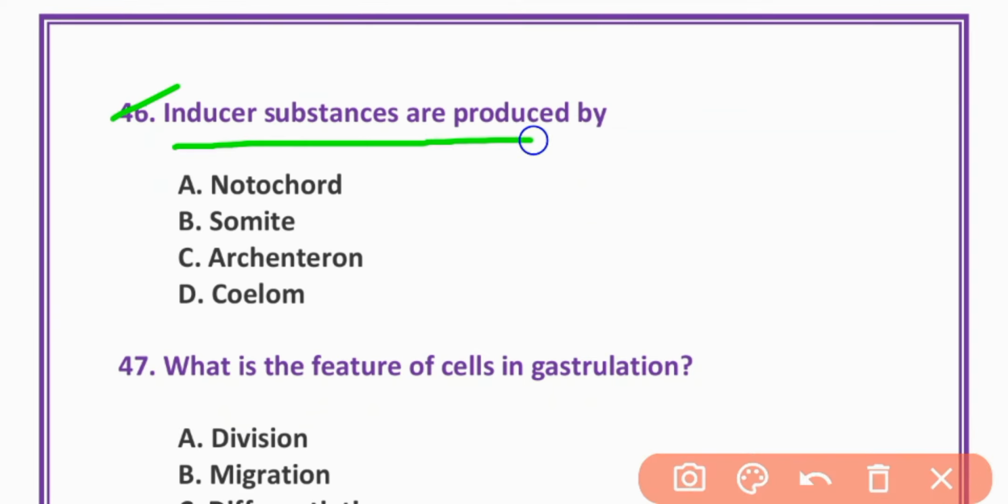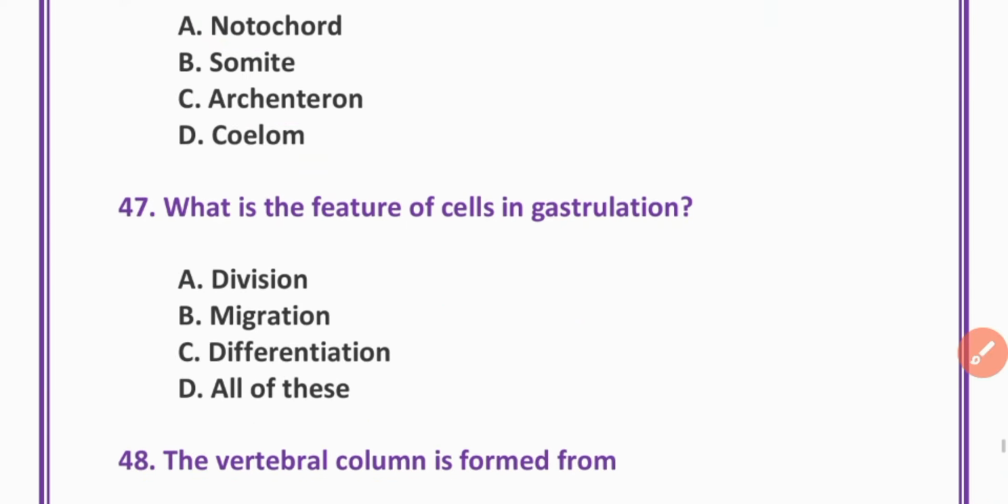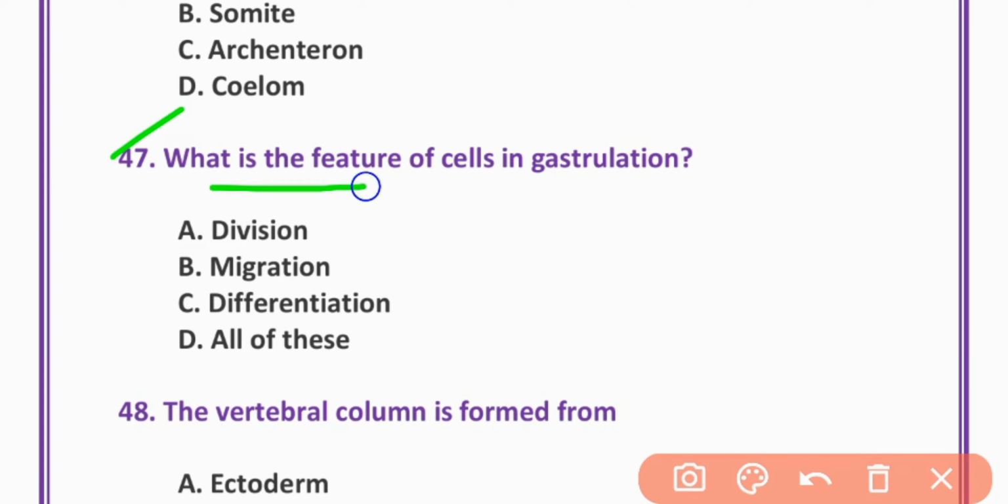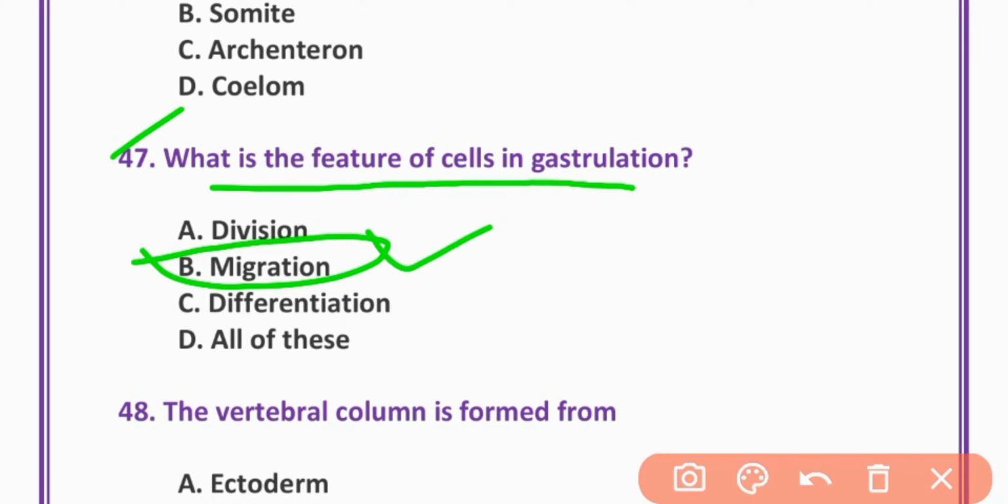Inducer substances are produced by notochord. Option A is correct. Notochord. What is feature of cell in gastrulation? Migration. Option B is correct.